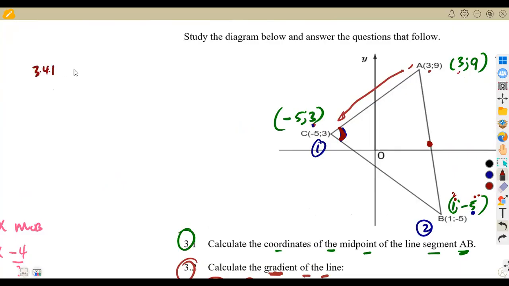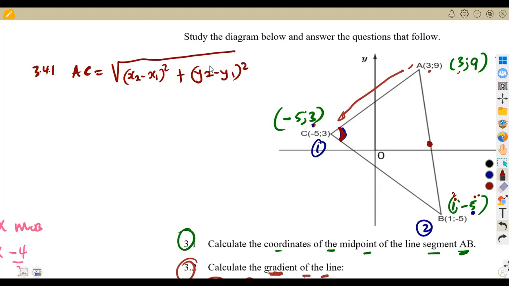So that's 3.41. Length of AC from our distance formula, which is going to be the square root of x2 minus x1 squared plus y2 minus y1 squared, like that. All right. So this is how you are supposed to have your formula in actual sense. So you can substitute your values from A to C. Remember what I explained. This can be your first point. This can be your second point.